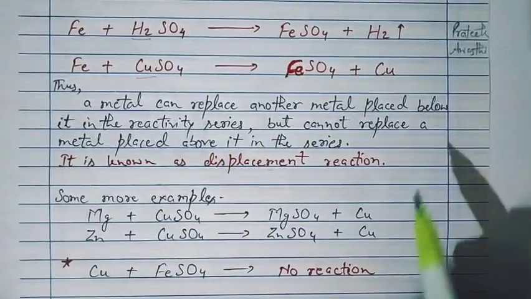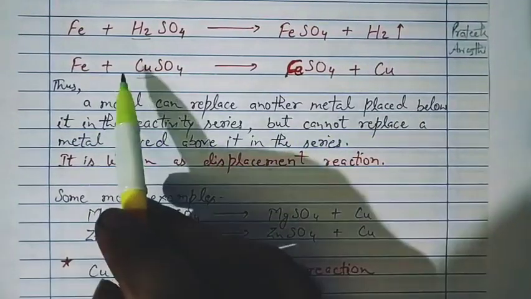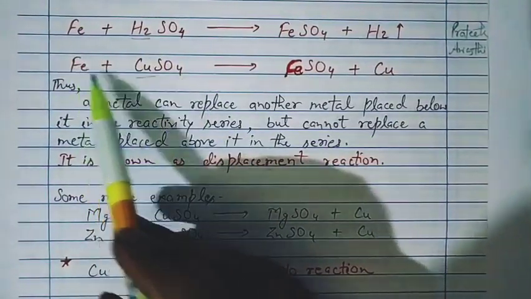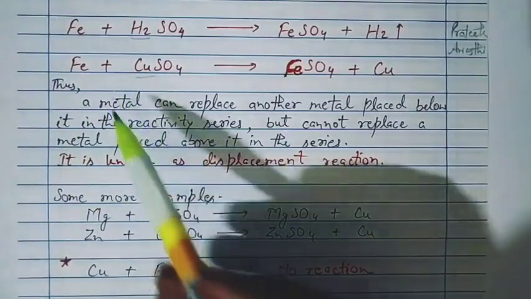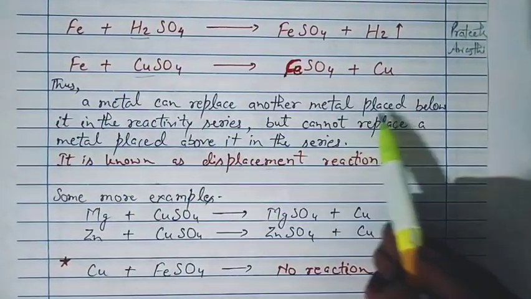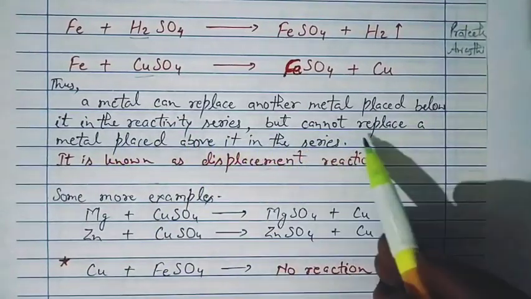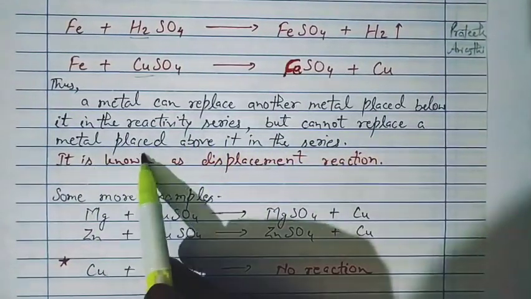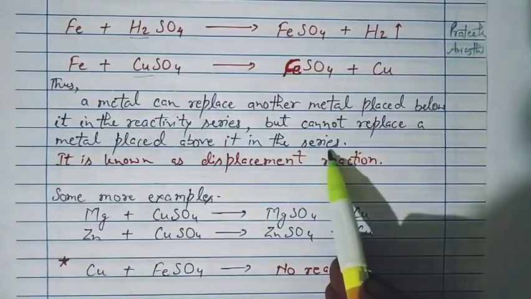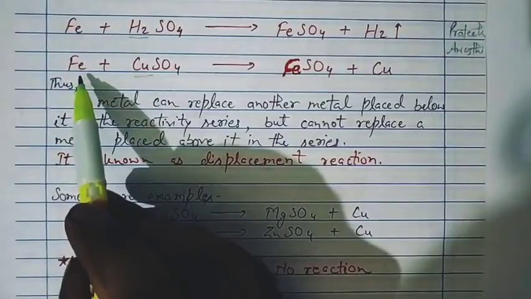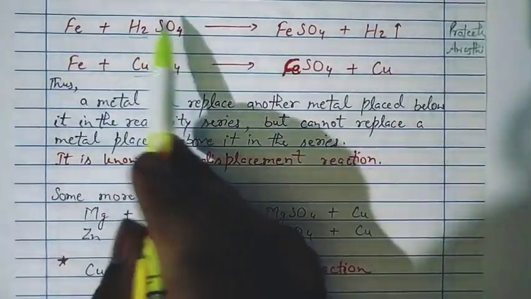So it can replace another metal placed below it in the reactivity series. Like we have seen that in the reactivity series iron is placed above hydrogen and hydrogen is placed above copper. So it is replacing the element, or you can say the metal, below it in the reactivity series, but it cannot replace a metal placed above it in the series. So this reaction is known as a displacement reaction because iron is displacing the metal from its compounds.